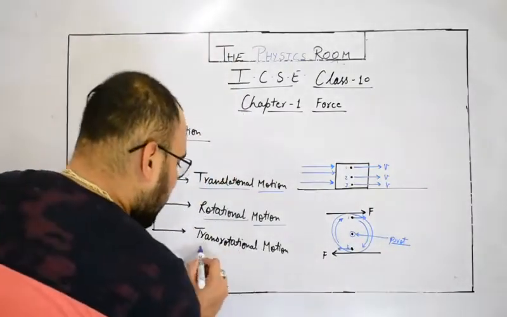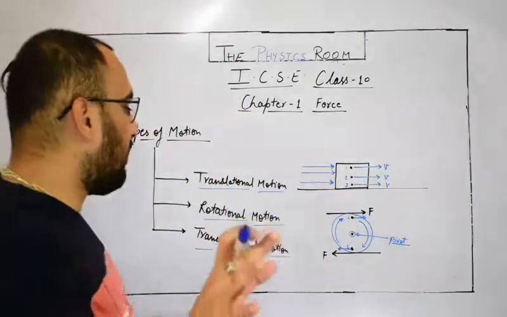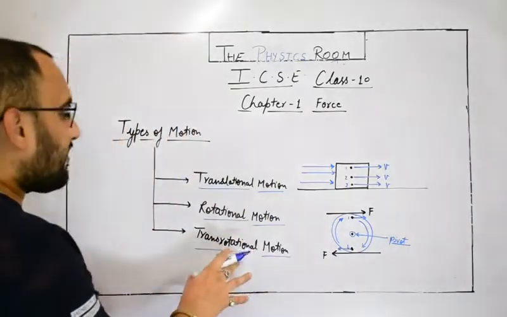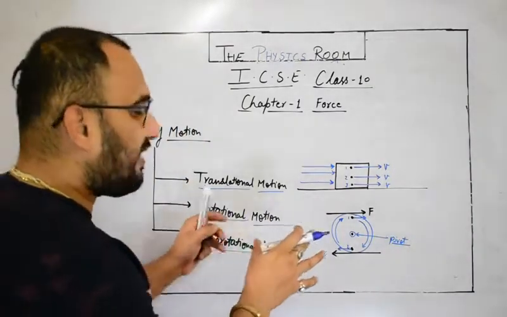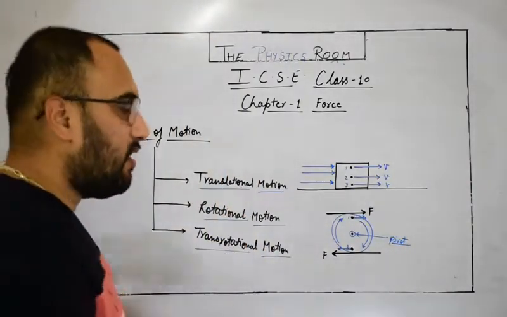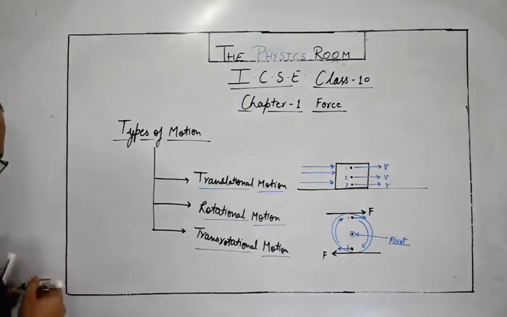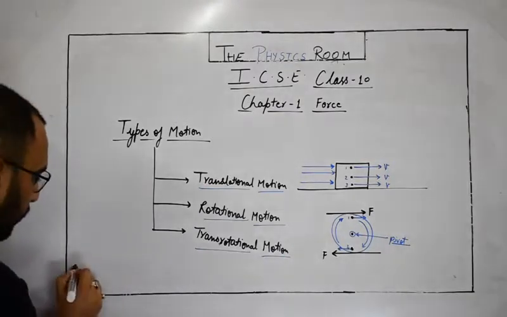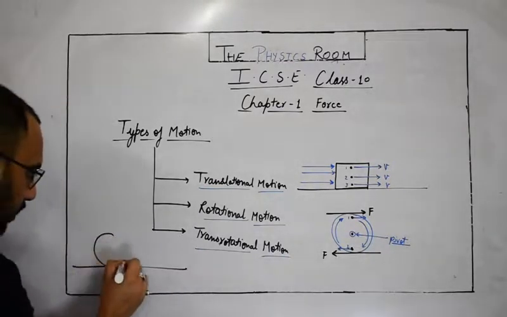Now what is trans-rotational motion? I hope you have an idea about this: it is a combination of translational motion and rotational motion. For example, you are trying to move a ball on a floor.